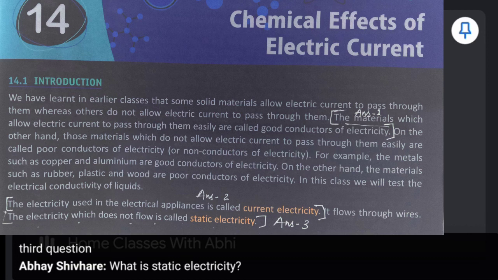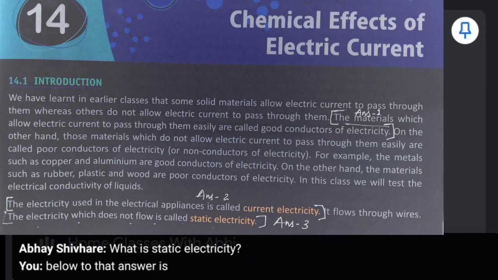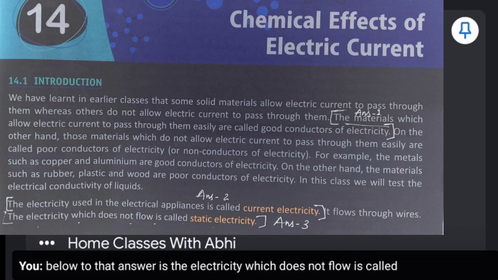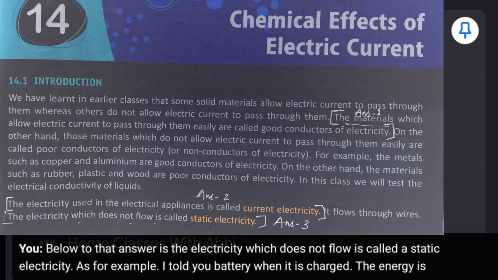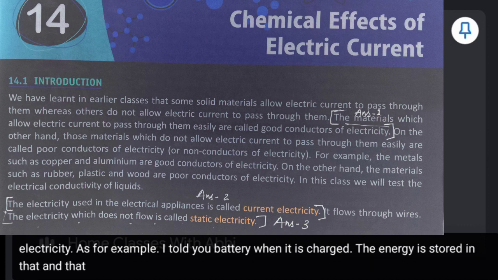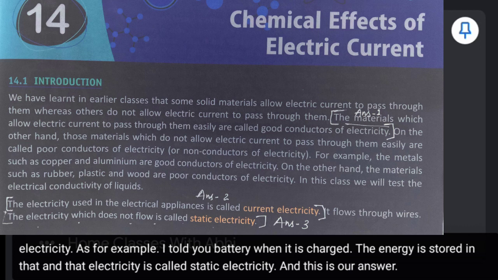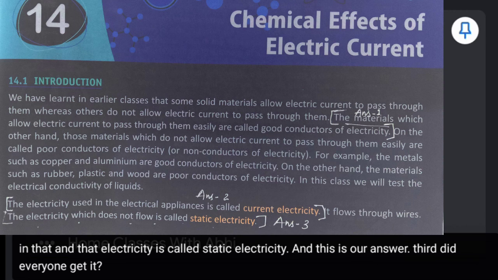Just below to that, the answer is the electricity which does not flow is called static electricity. As for example, I told you battery. When it is charged, the energy is stored in that. And that electricity is called static electricity. And this is our answer. Third. Did everyone get it? Okay. Fourth question.